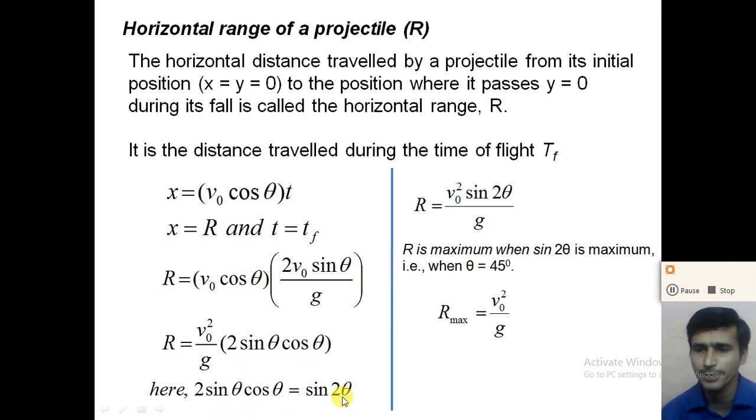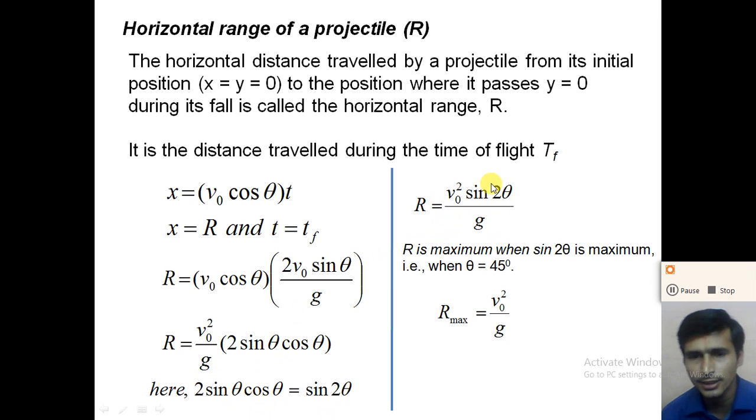We can verify this formula by taking any angle. If we take theta equal to 30, the LHS is 2 sin 30 cos 30, and the RHS is sin 2 into 30, that is sin 60. If we verify the value, we get the same value, right? So we get the equation of the range: R is equal to v0 square sin 2 theta divided by g, right?